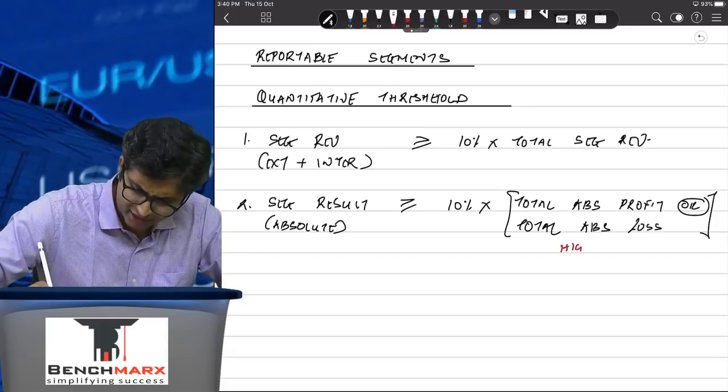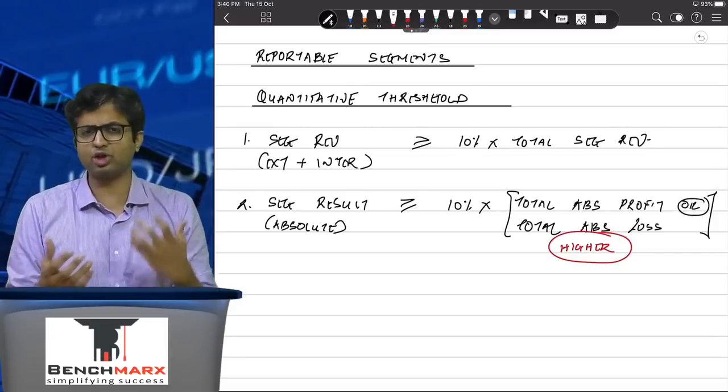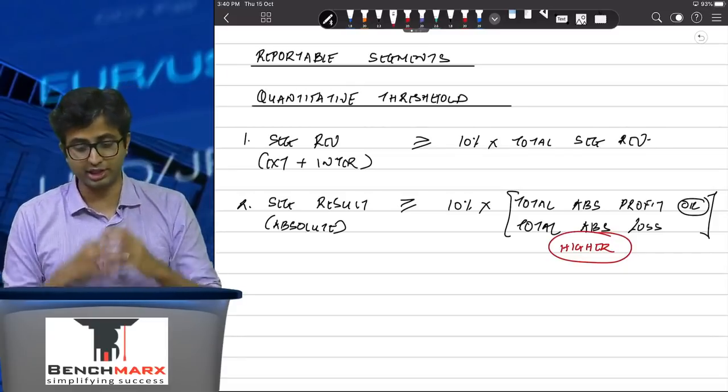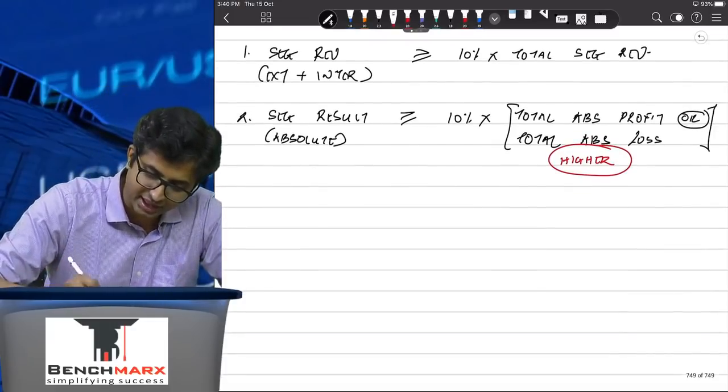Why so? Because there might be a profit making segment, there might be a loss making segment. Even if a segment is burning your money, that is also crucial, that is also critical, and hence such a segment should also be reportable. So this is the second criteria.